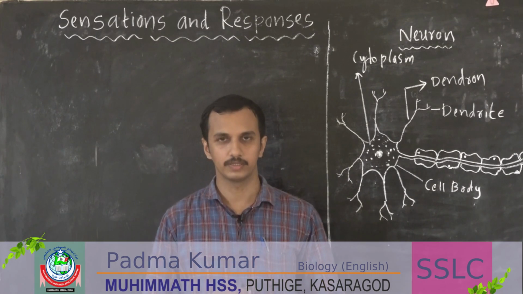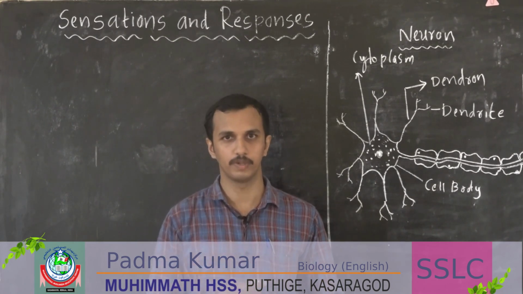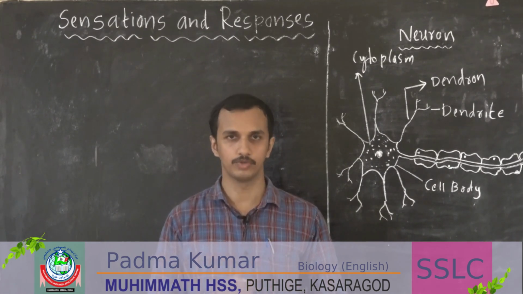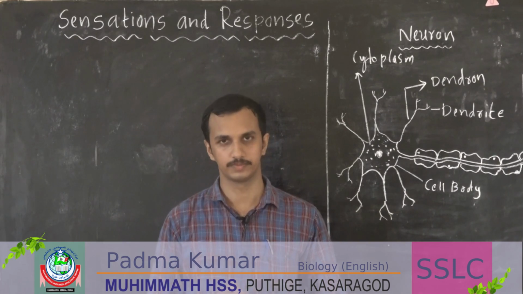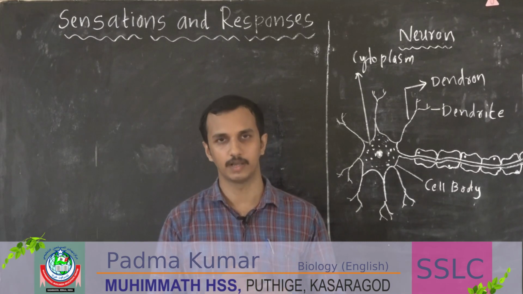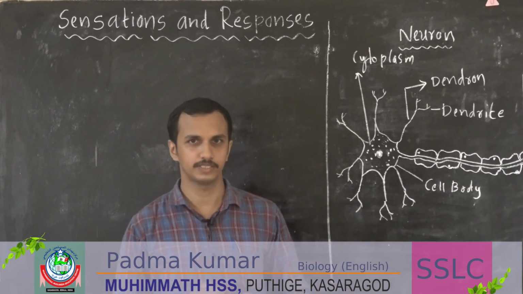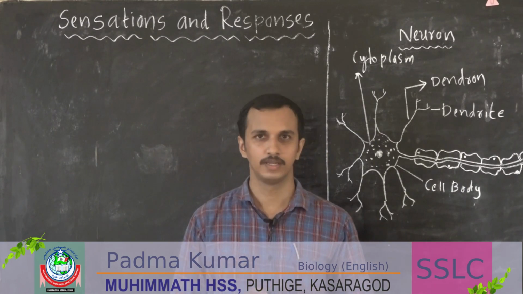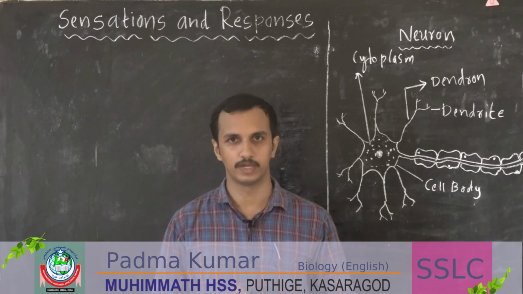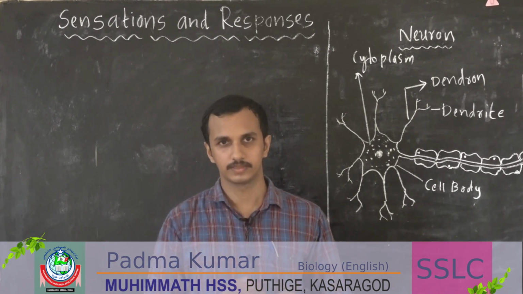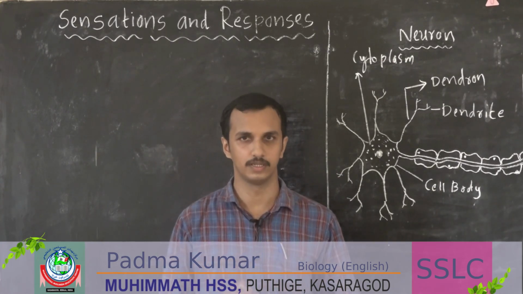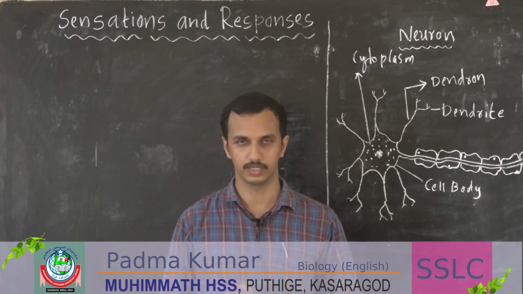Before going to the topic, let us discuss the topics to be covered in 10th standard. That is an overview of the 10th standard syllabus. There are around 8 chapters you have to study. The first chapter deals with the nervous system, neuron, brain and its parts, then some deformities or problems associated with the nervous system, and how to cure them.